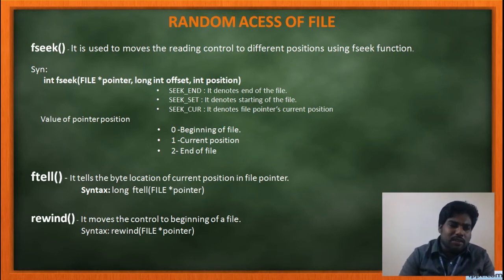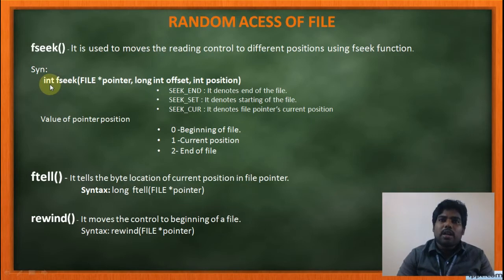See the syntax of this fseek. Int, because we are returning one value, right? From this position it always returns one value, the position where the cursor is. That's why we are putting the int data type here. Then file pointer. What is this file pointer? It denotes which file you are going to use, in which file you are going to seek. The file pointer is used to tell which file you are accessing.